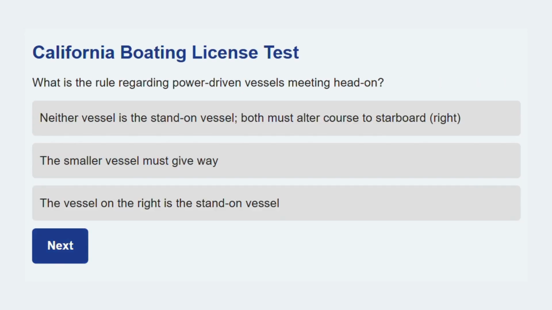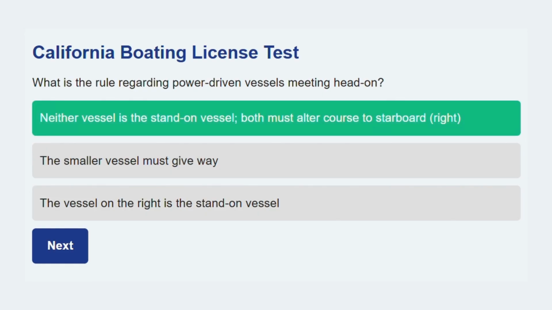On to the next topic. What is the rule regarding power-driven vessels meeting head-on? Neither vessel is the stand-on vessel. Both must alter course to starboard, right. Both vessels must take action and pass port to port.